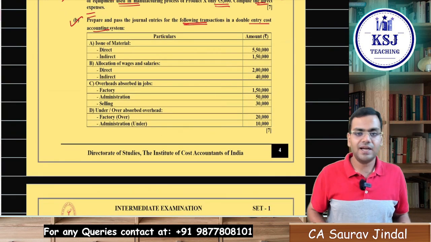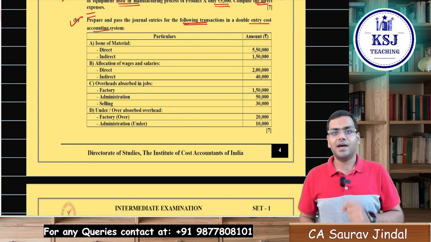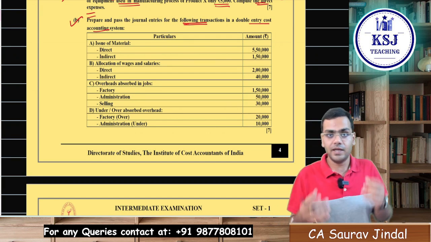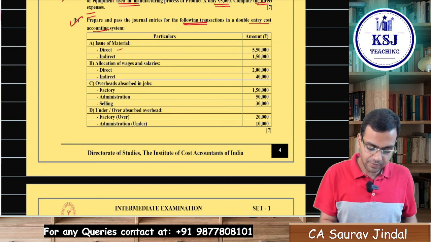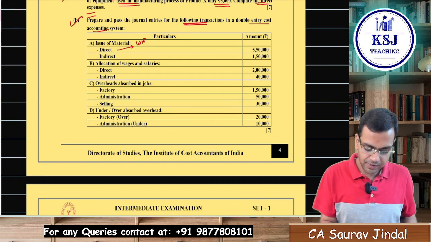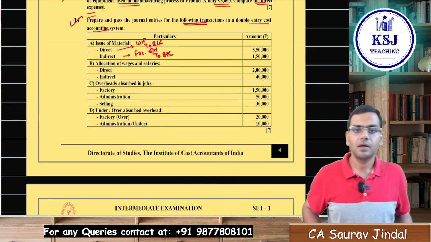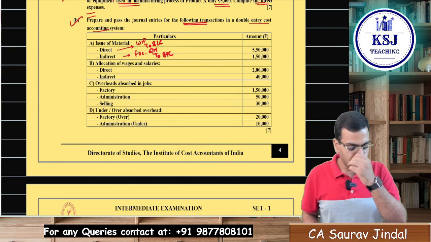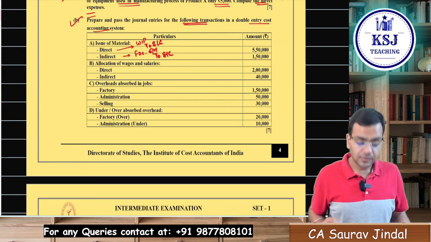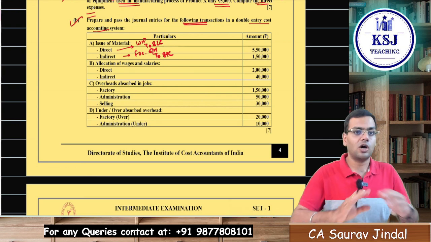Issue of material, direct material and indirect material, that is issue of material from the store. Direct material will be WIP to SLC and indirect will be factory overheads account debit to SLC. Clear? Allocation of wages and salaries, allocation, not incurred.